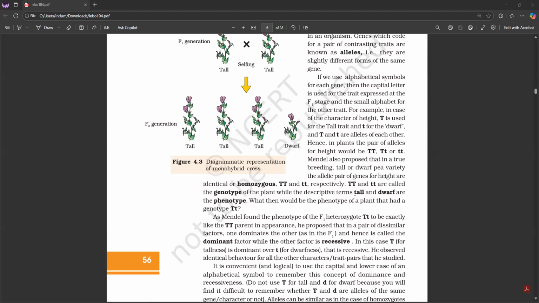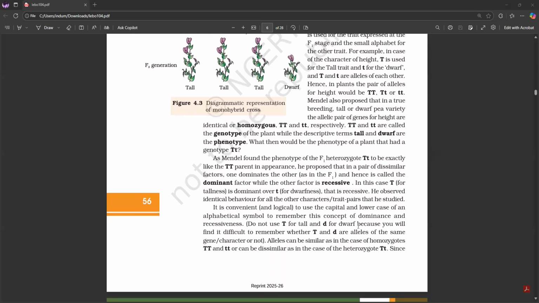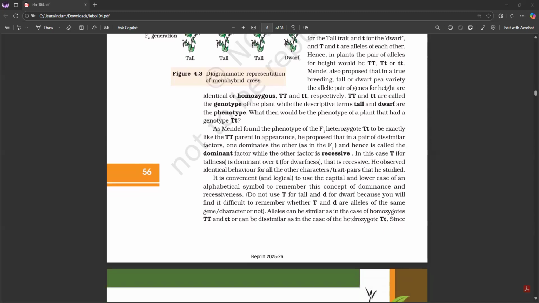TT and tt are called the genotype of the plant, while the descriptive terms tall and dwarf are the phenotype. What then would be the phenotype of a plant that had a genotype Tt? As Mendel found the phenotype of the F1 heterozygote Tt to be exactly like the TT parent in appearance, he proposed that in a pair of dissimilar factors, one dominates the other, as in the F1, and hence it is called the dominant factor, while the other factor is recessive. In this case, T is dominant over t, which is recessive.